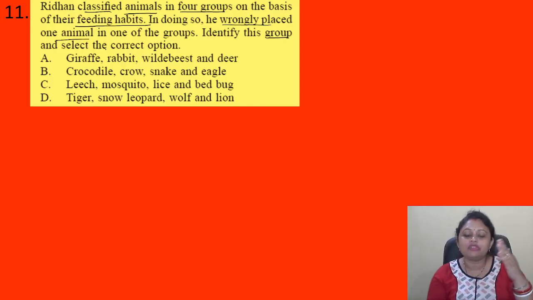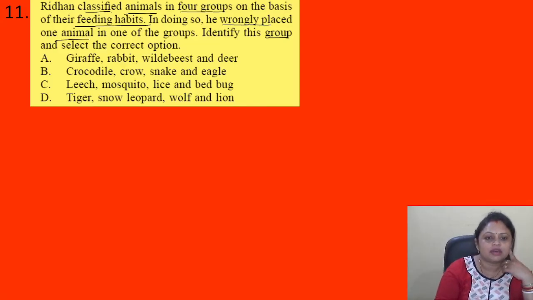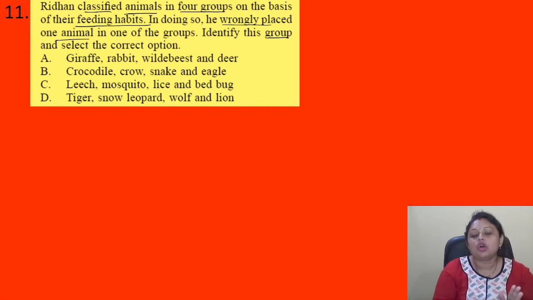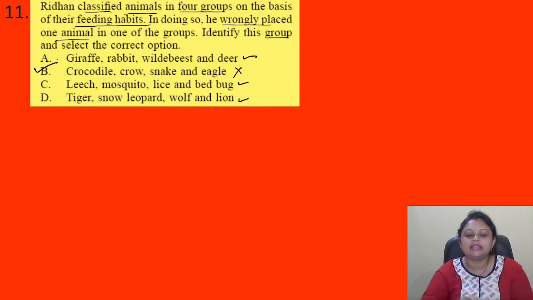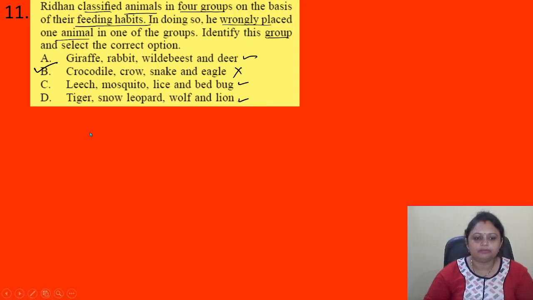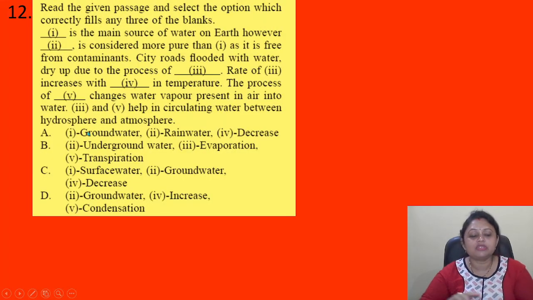Okay, so if we try, and the options are given, so we will find out the difference where there is a difference in the feeding habit. Okay, so here the feeding habit of this and this are same, but it is not correct for this one. Crocodile, crow, snake and eagle, they do not have the same feeding habit. Okay, so here the correct answer is option B. Coming to the next question.